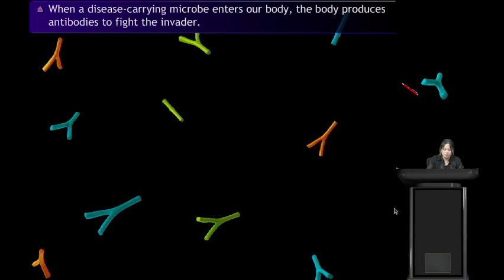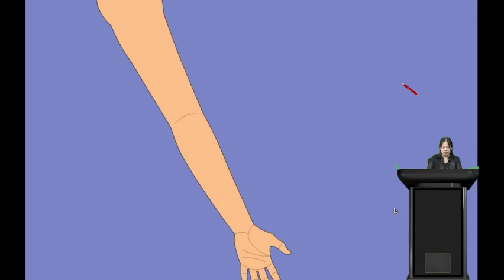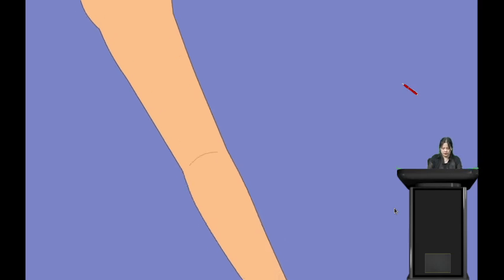The body also remembers how to fight the microbe if it enters our body again. So when a disease-carrying microbe enters our body, it produces antibodies to fight against it, and it will heal us. Our body will remember this disease-causing microbe. When it enters our body again, our body will again produce antibodies to fight against it.